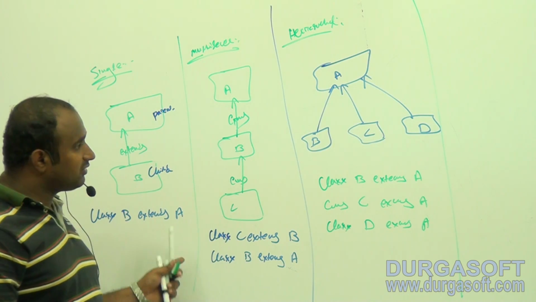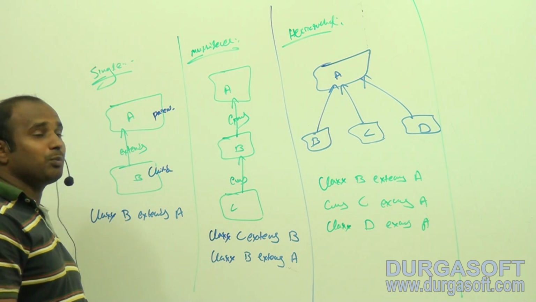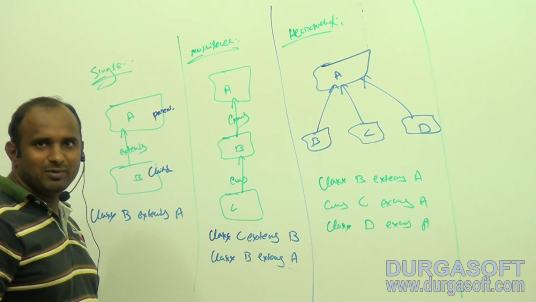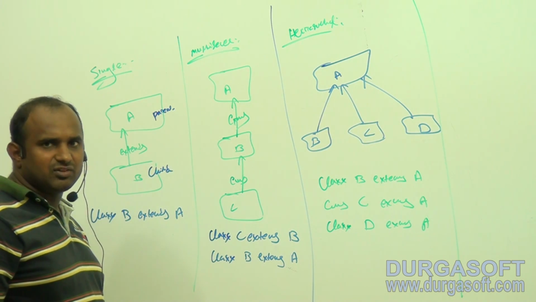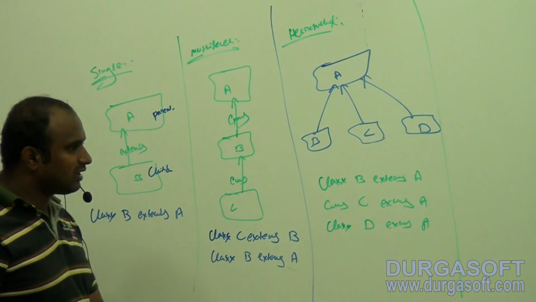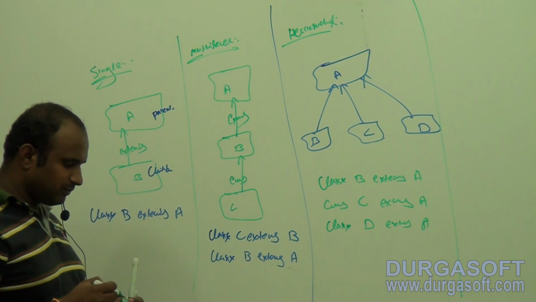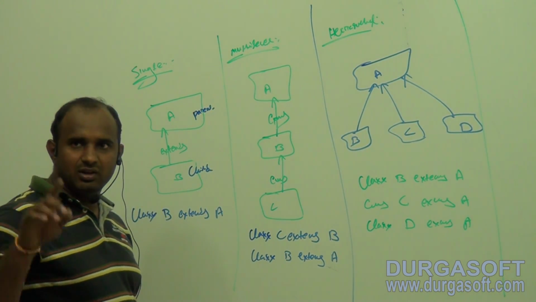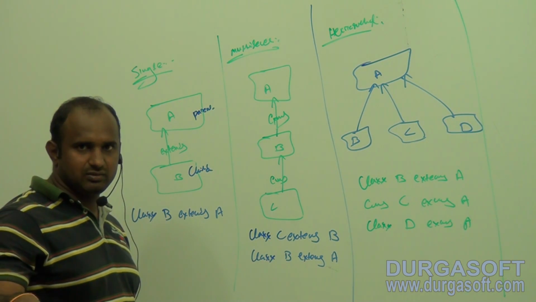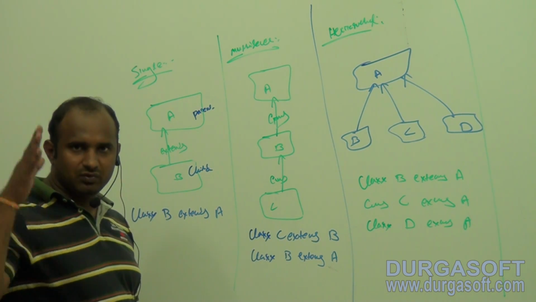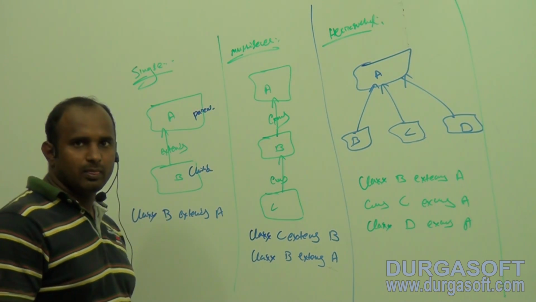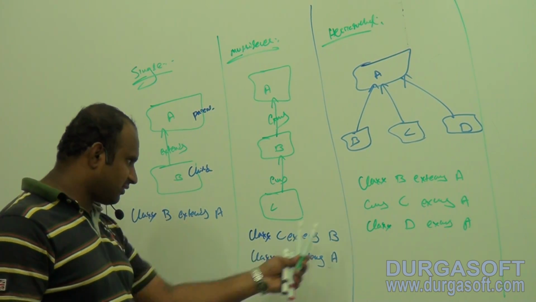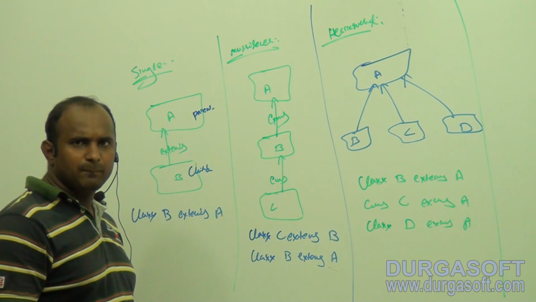Generally these 3 are the important ones. The next 2 are not supported by Java, leave them. First, these 3 are important. Single inheritance: one father, one child. Multi-level inheritance: your father, yourself and your kid. Hierarchical inheritance: your father contains 3 kids. These are the syntaxes you generally write. Clear?